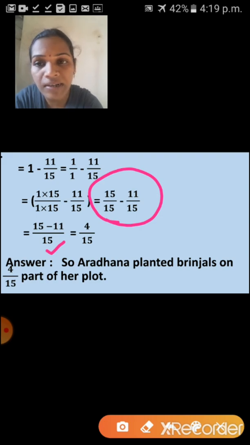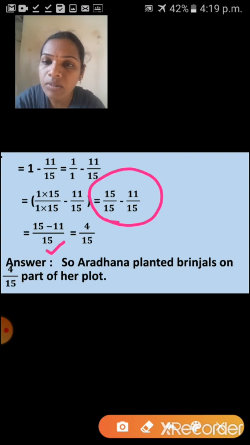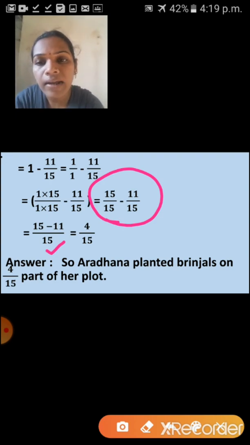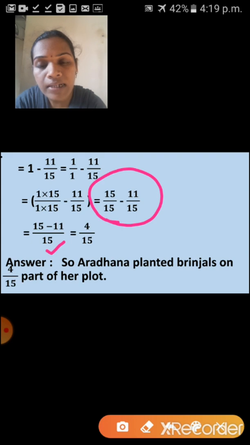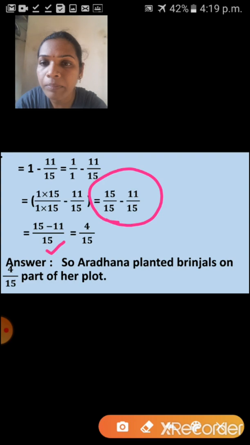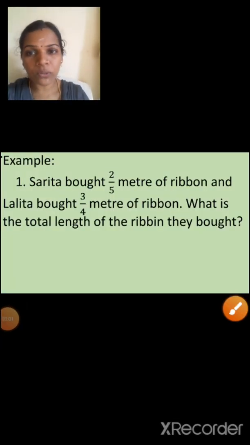Understood children? So children, what did you do here? First you have to add, yes, potatoes and greens. That answer you have to subtract from one entire garden. That means 1 minus 11 upon 15. So 1 is a whole number here, so we can say the denominator of the whole number is also 1. Afterwards you have to subtract. After subtracting, what is the answer? 4 upon 15. So that much part of brinjals are planted. Understood children? Yes? Children, I hope you understood that word problem.